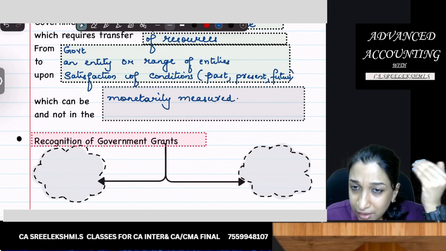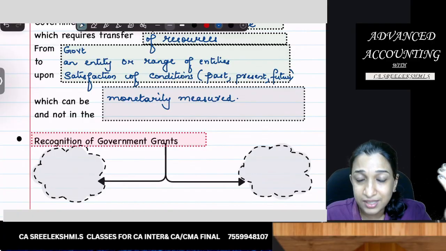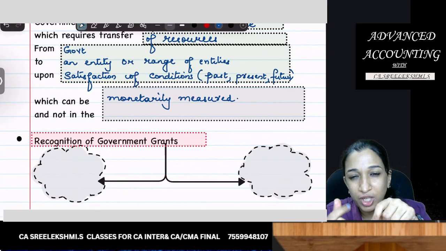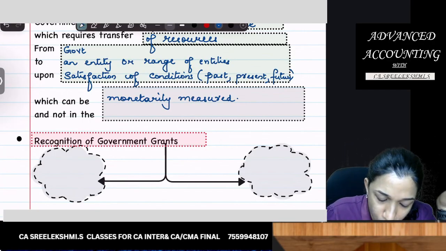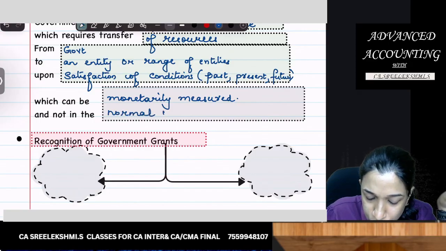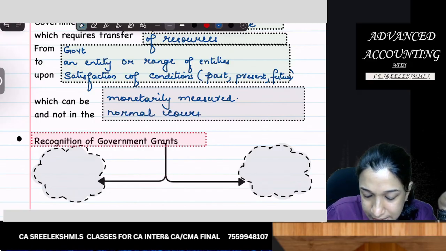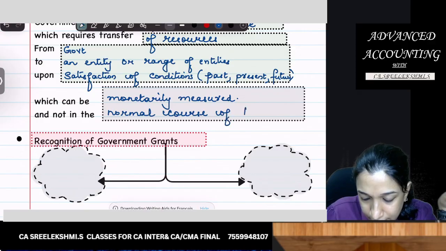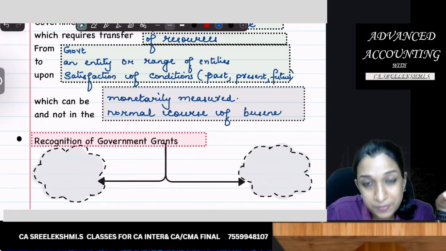So it can be in cash or in kind, but should be capable of being measured in monetary terms, and not in the normal course of business.